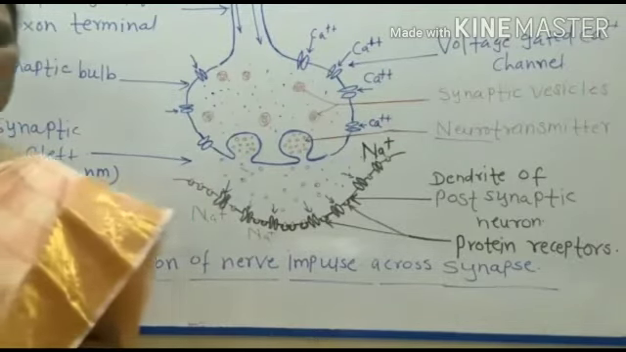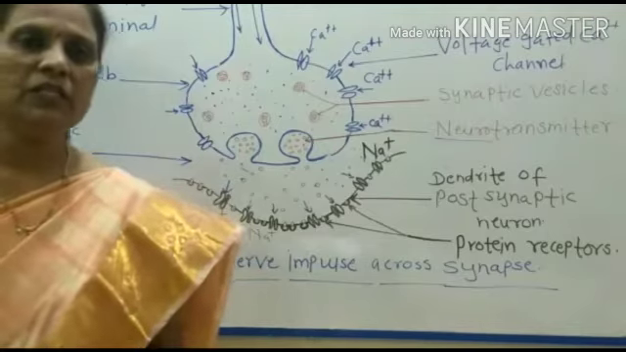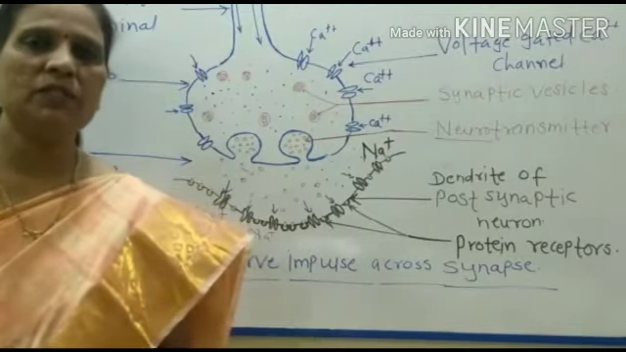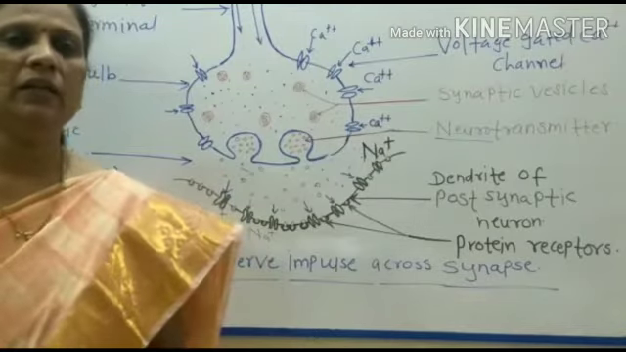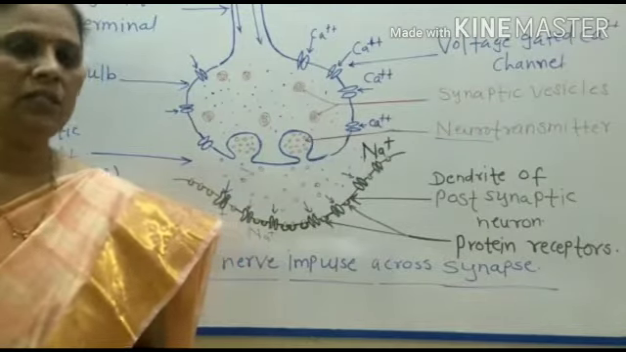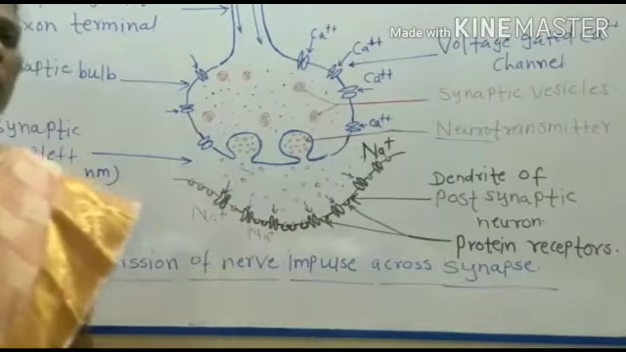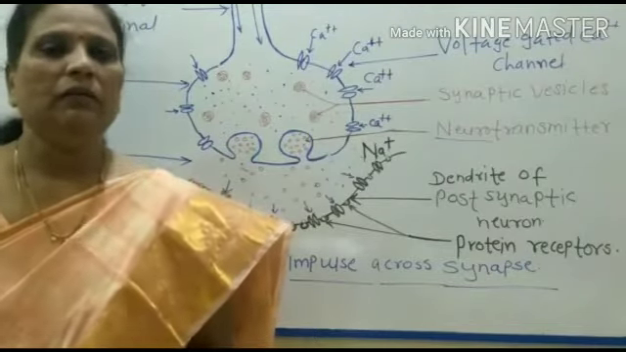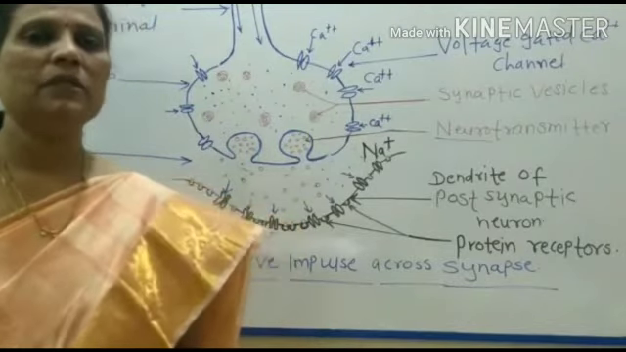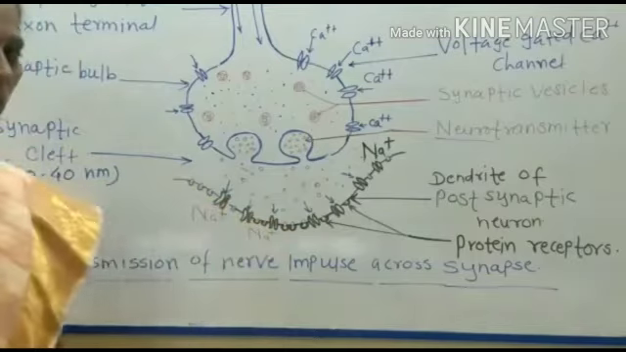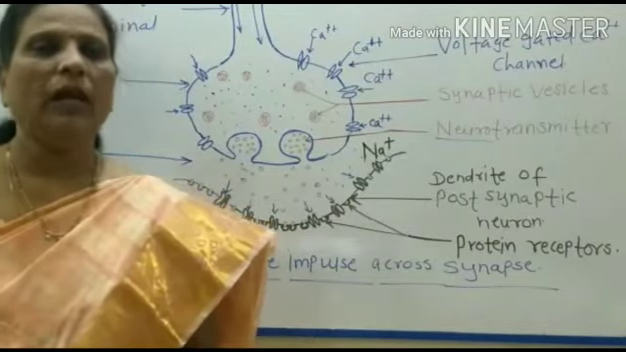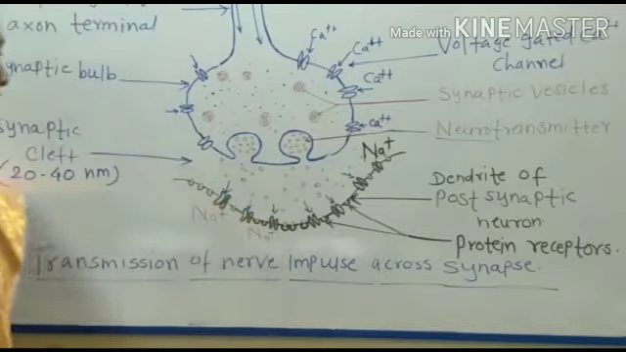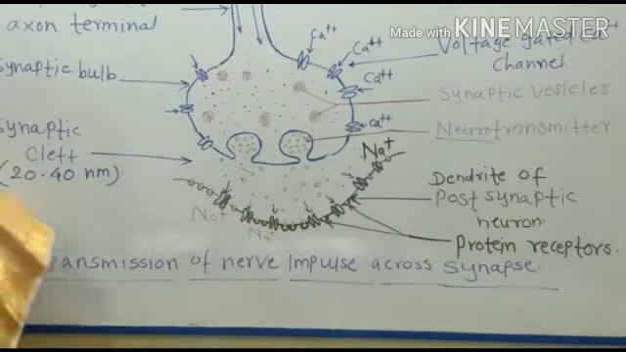Now chemical synapse is the special synapse in which a chemical substance, that is the neurotransmitter, is released at the gap junction or synapse. There are mainly three structures in this synapse: the presynaptic neuron, the postsynaptic neuron, and the gap junction, which is called the synaptic cleft.